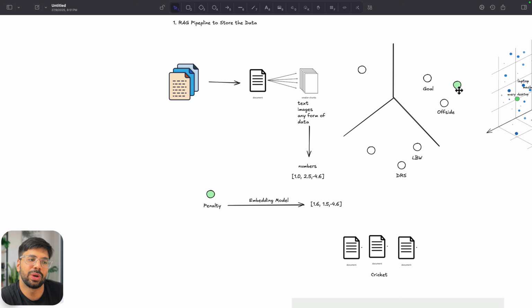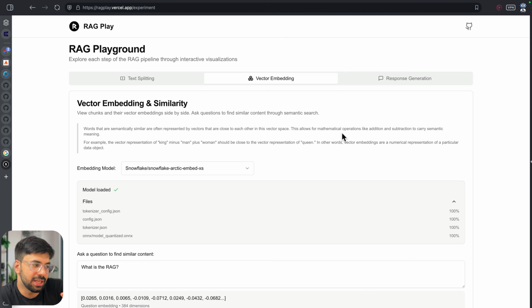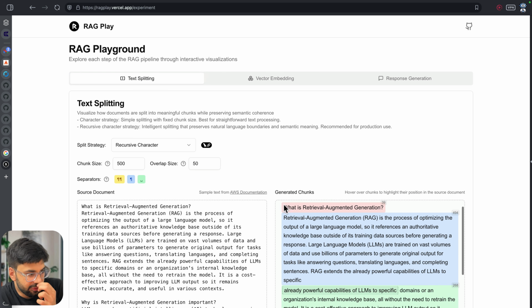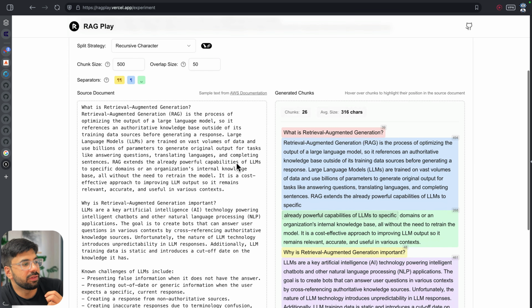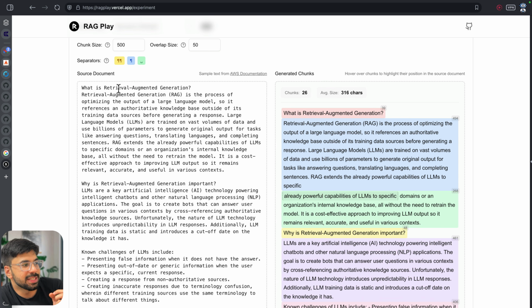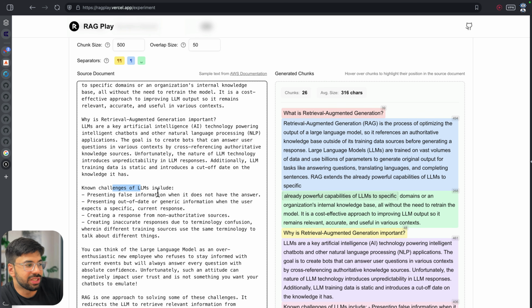So I might be able to get that, okay, this is nearer to the goal and offside chunk because these are related to soccer. And my embedding model is smart enough that it is able to understand. To show you this in an easier manner, everyone, pay attention to the first chunk. It is explaining what RAG is. Then this is the definition of RAG. Then why is RAG important? Known challenges of LLM. All these things are coming.